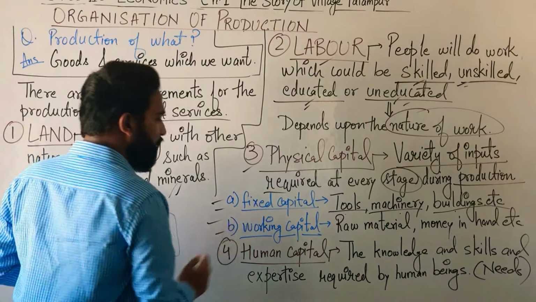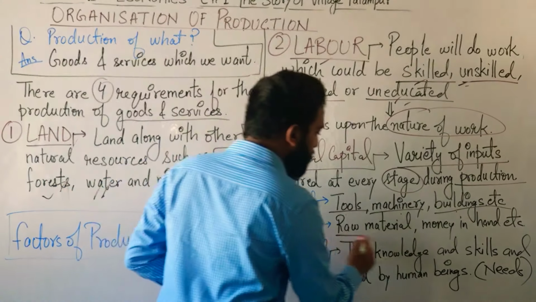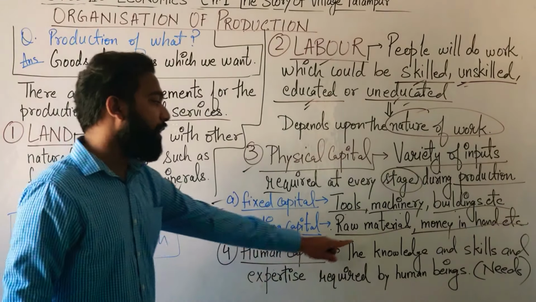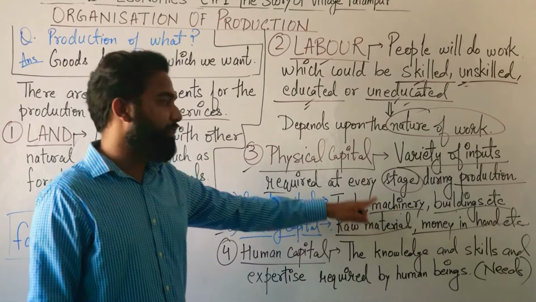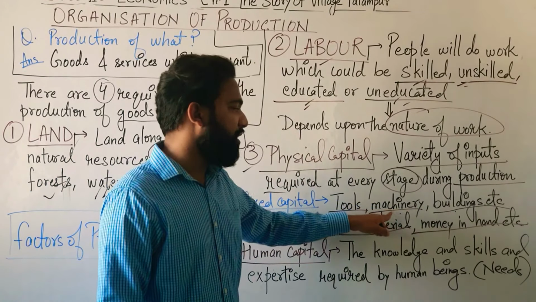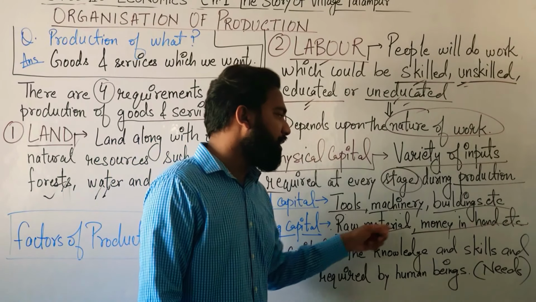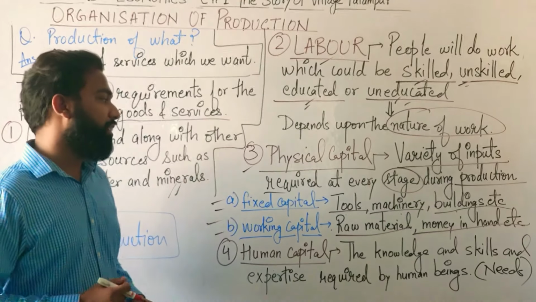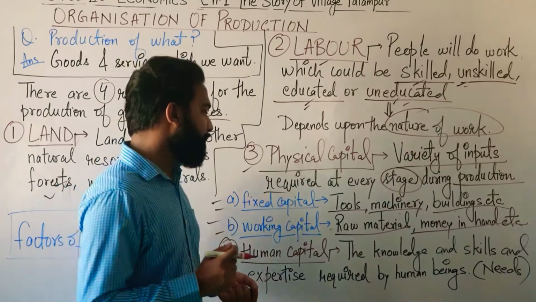Now the next is working capital. What is working capital? Raw materials, money in hand. These are required on a day-to-day basis. Buildings are for lifetime, machinery is for lifetime, tools are for lifetime. But the raw materials and money are required for the day-to-day process. Without raw material you cannot manufacture anything.